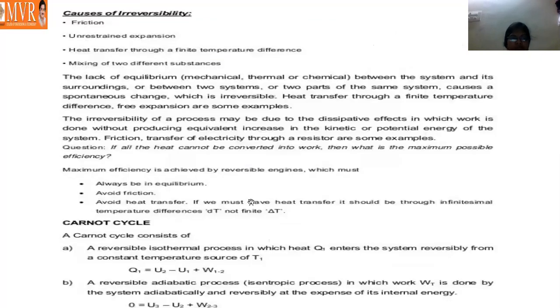Okay. Here you can observe 1 to 2. For the first law of thermodynamics, Q is equal to W plus internal energy, so U2 minus U1 plus W1 to 2 for the process. And 2 to 3 is nothing but adiabatic, where we can see the word adiabatic, which means Q is equal to 0, because there is no heat entering or leaving the system. So Q is equal to 0, U3 minus U2 plus W2 to 3.